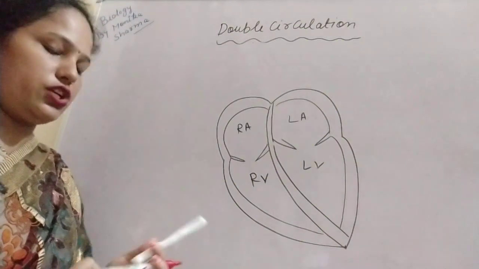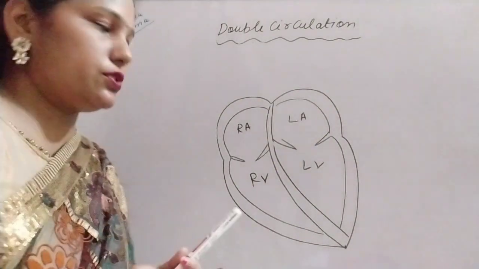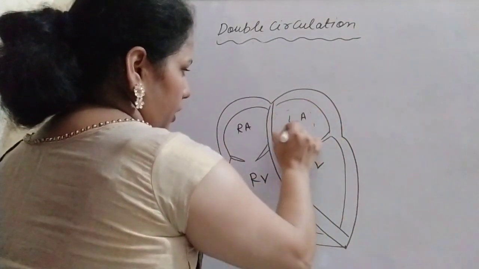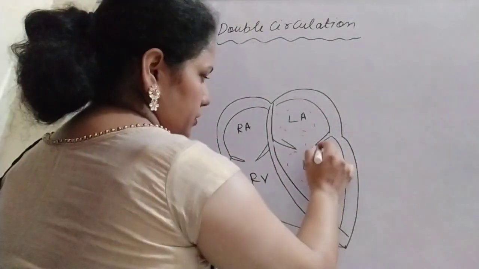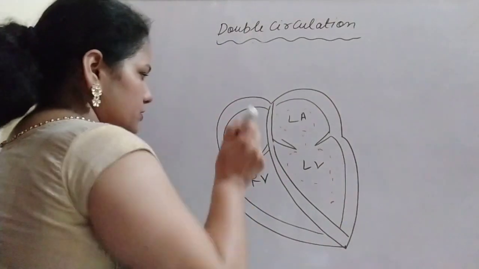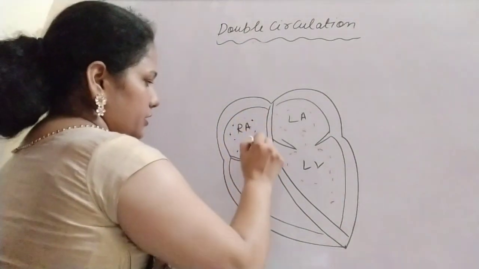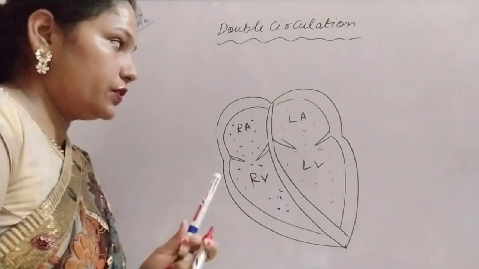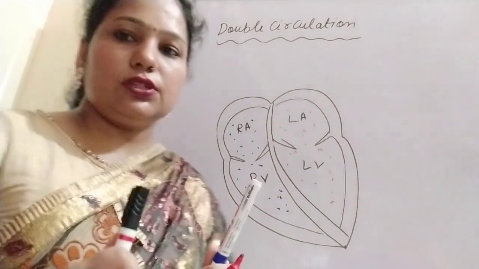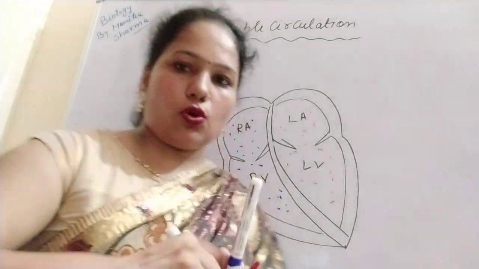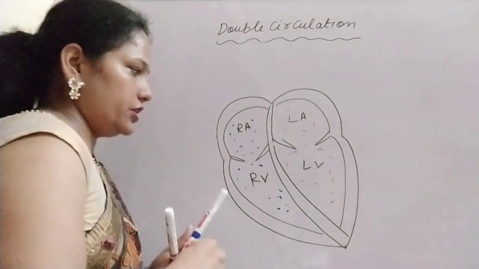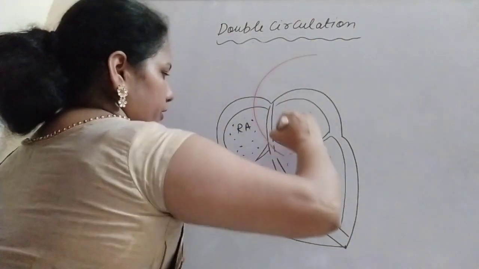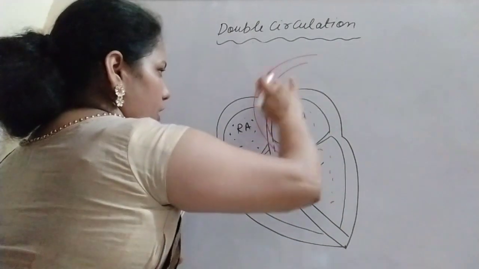Here we have to understand the systemic circulation. This side of the heart carries oxygenated blood, and this side carries deoxygenated blood. In our body there is a need for oxygenated blood, so the largest artery, the aorta, supplies the blood to our body.